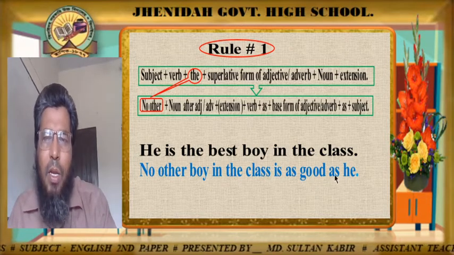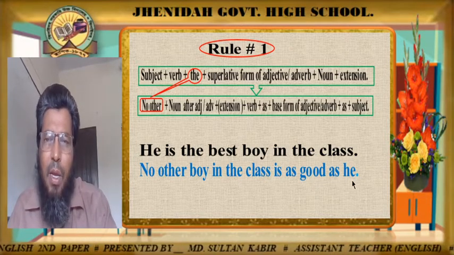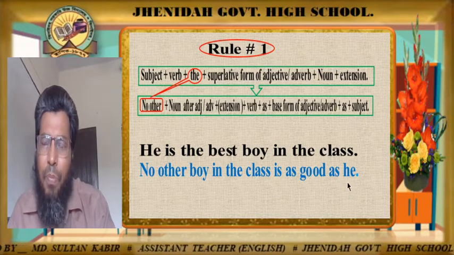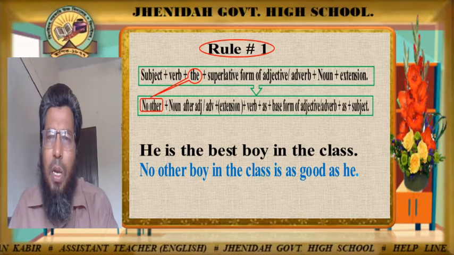Then we have write down again as, and after that we have write down the subject of the sentence. He. He. Have I made it clear, students?